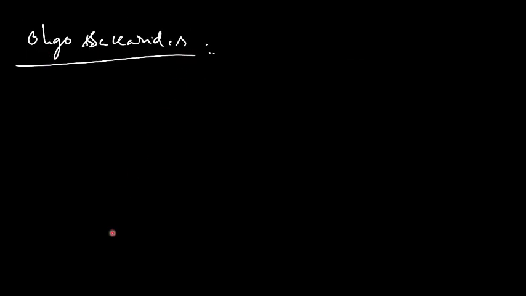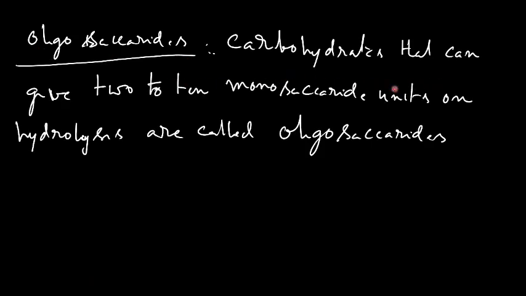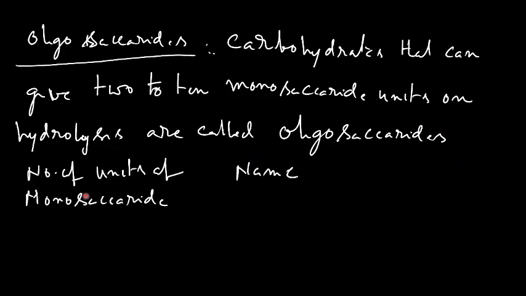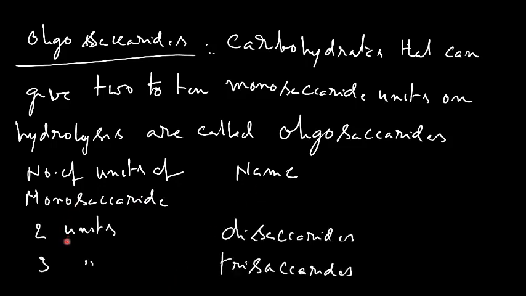Next one is oligosaccharides. Those carbohydrates that can give 2 to 10 monosaccharide units on hydrolysis are called oligosaccharides. The number of monosaccharide units obtained on hydrolysis determines the class of carbohydrate to which it belongs. If the number of monosaccharide units present is 2, then it is referred to as disaccharide. If 3 units are there, it is referred to as trisaccharide. Among these, disaccharides are most important.